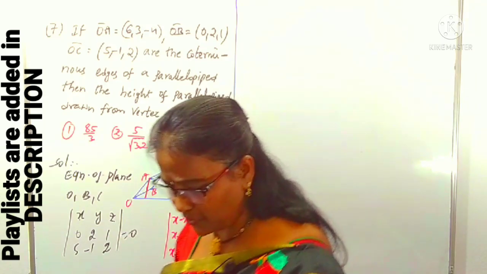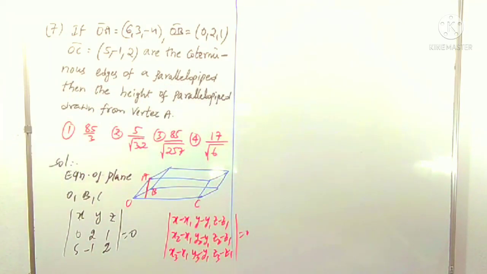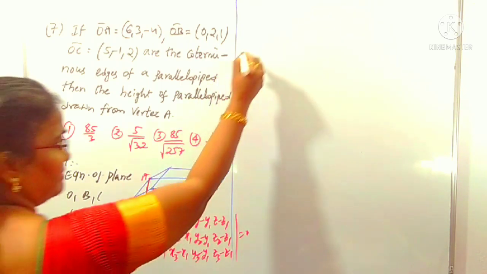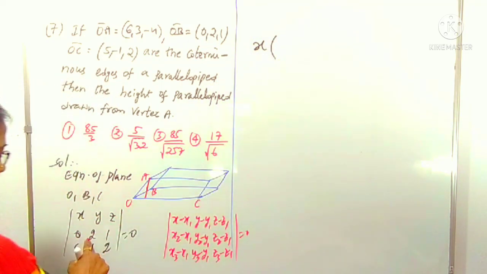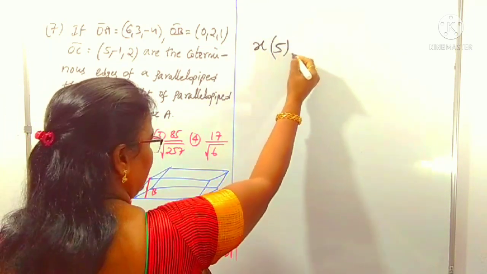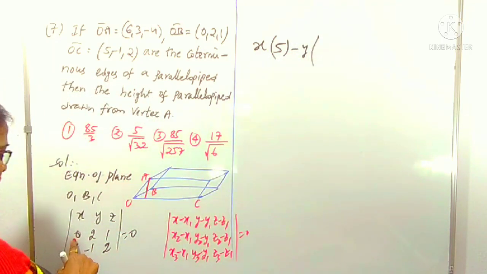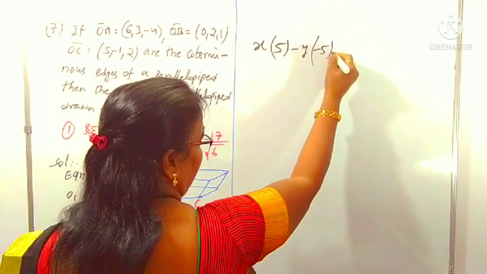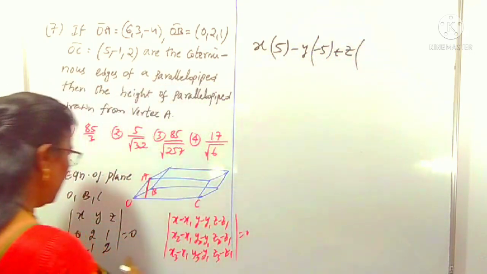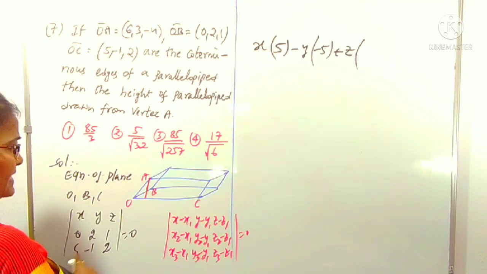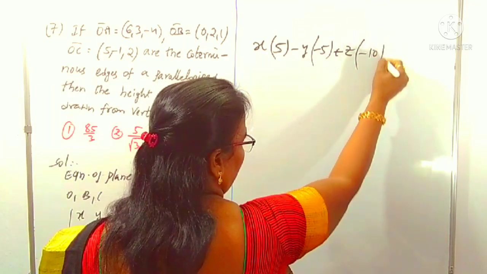How can you expand the determinant of a 3 by 3 matrix? By this expansion, you can find the equation of the plane. What is the expansion I'm writing here? x of 2 into 4, 4 plus 1, 5. Next, minus y into 0 into 2, 0 with minus 5, plus z of 0 with minus 10 is minus 10, equals 0.